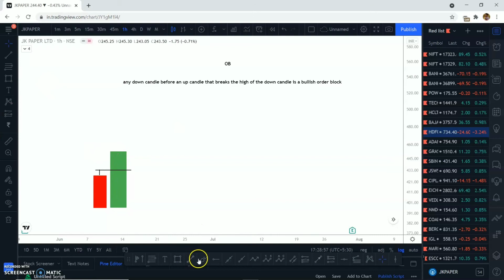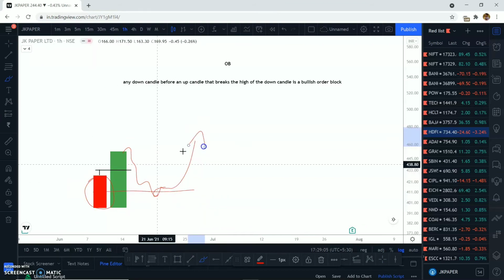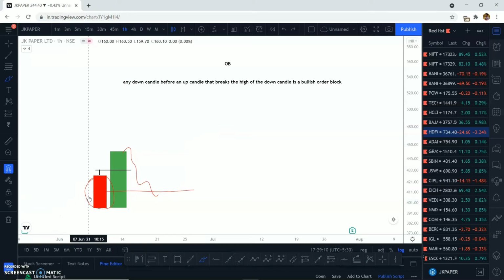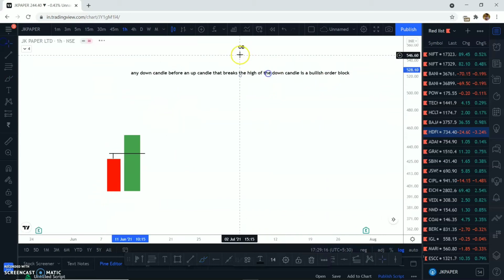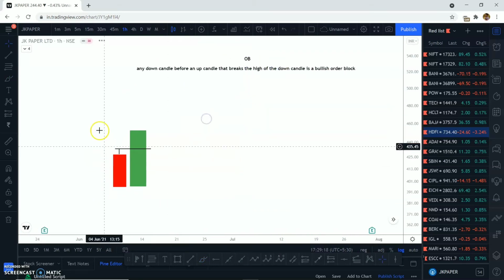So now try to understand, this is your bullish order block. What will happen is that the price will come back right here, and in this particular range you have to look for buying opportunities. And why this range is important is something we are very likely to understand now. So let me explain to you why these order blocks are firstly formed.